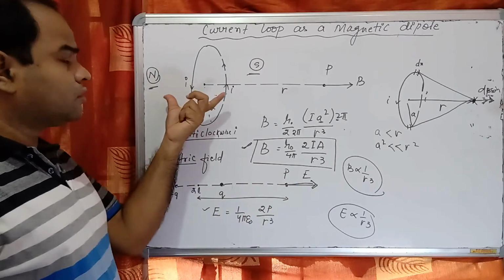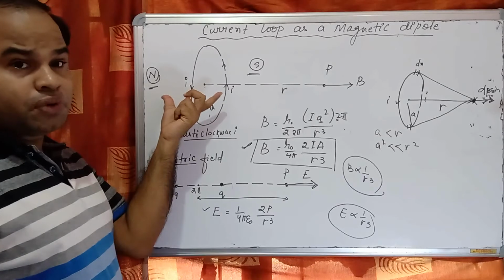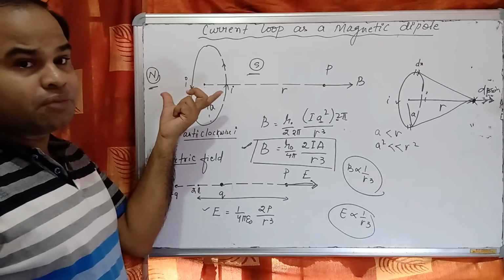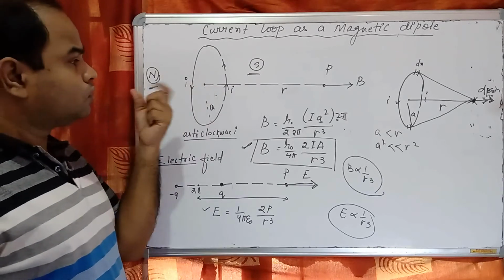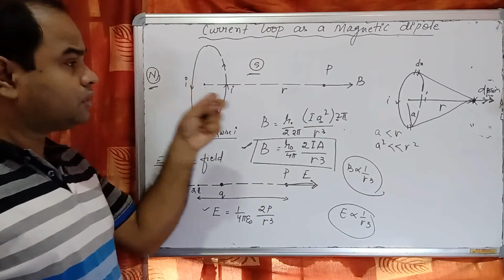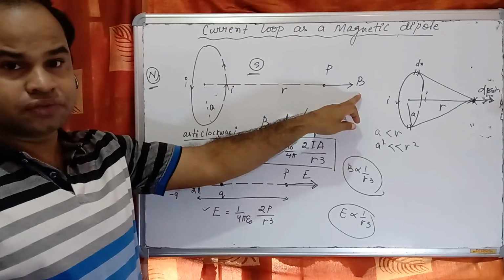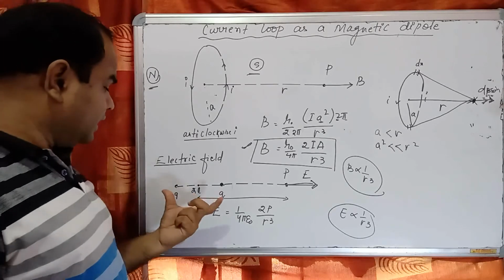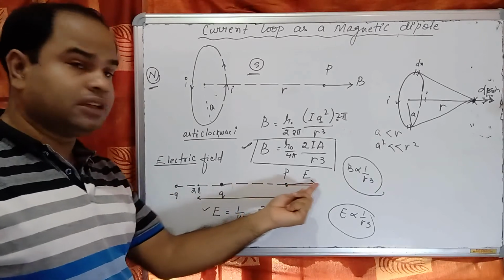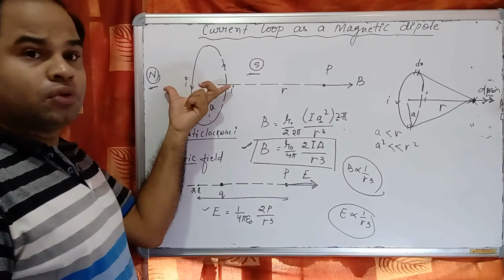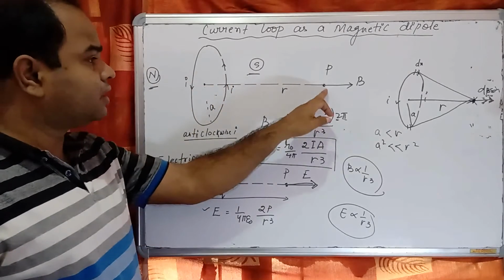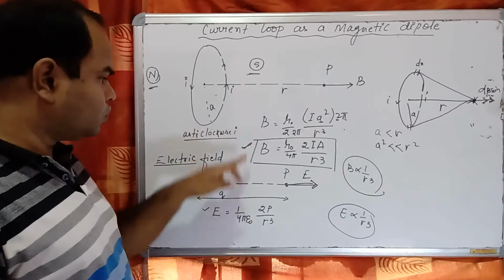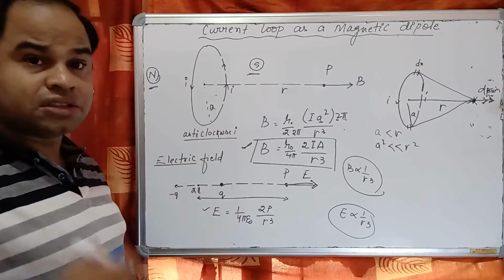So if we have a circular current carrying conductor, it produces a magnetic field, so it is a magnetic dipole. That magnetic dipole produces magnetic field in this direction. The electric dipole produces electric field in this direction, so if you compare these two magnitudes, they must be similar.